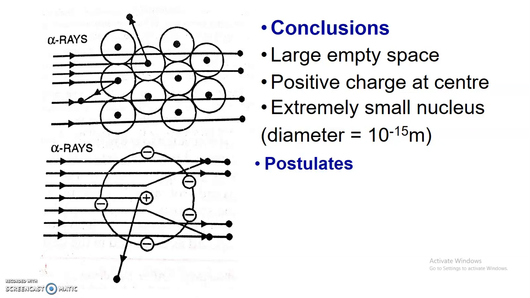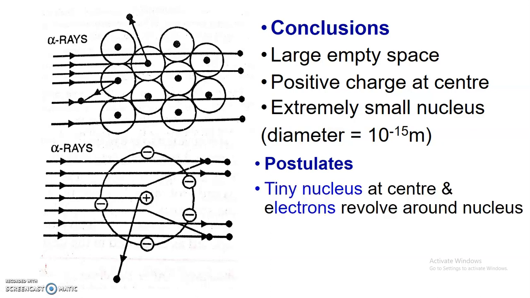Now from these conclusions and various observations, Rutherford's atomic model says that at the center of the atom there is a tiny positively charged nucleus, whereas electrons are revolving around the nucleus at very high speed in a circular path, like planets revolving around the sun.